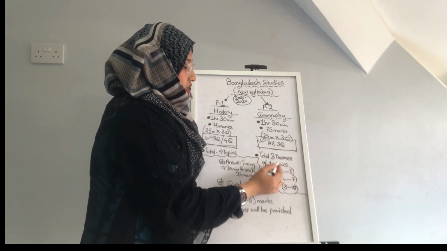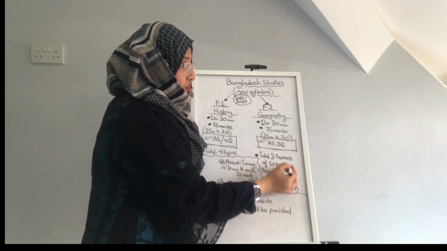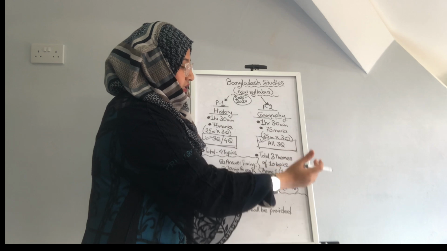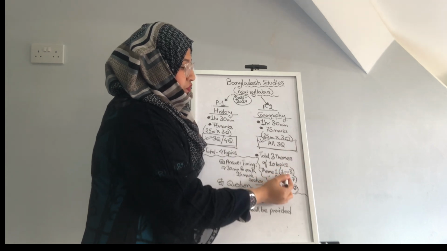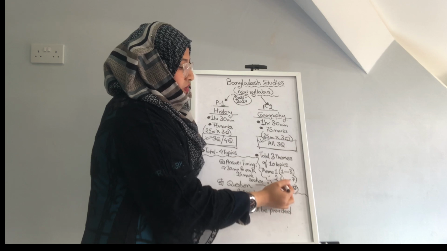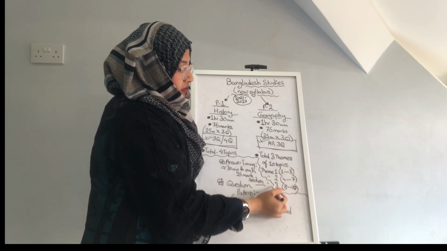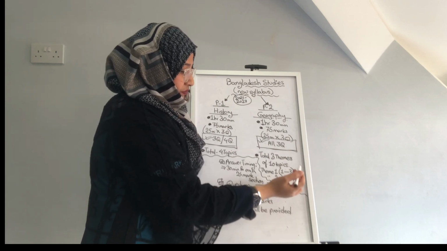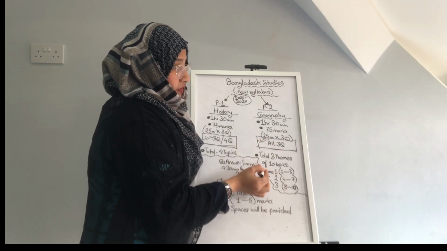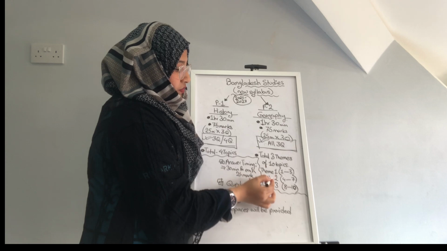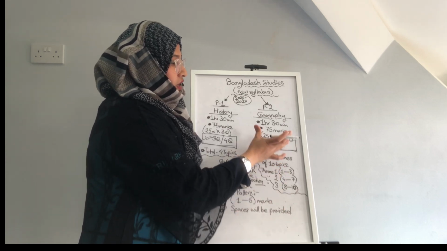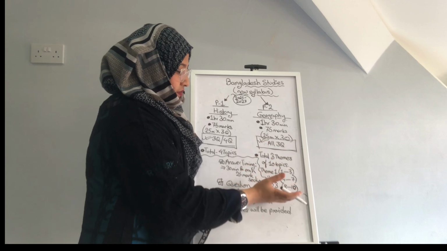So these 3 themes are covered under 10 different topics. So we have 10 different topics which are split into 3 different themes. Theme 1 is from topic 1 till topic 3, that is, topics 1 to 3 cover theme 1. Theme 2 is covered by topics 4 to 7, and theme 3 is covered by topics 8 to 10. So for each theme we have a question. The first question will come from theme 1, the second question will come from theme 2, and the third question will come from theme 3. So this is how the geography question patterns and the topics are described.